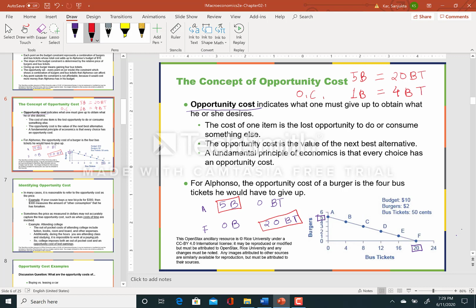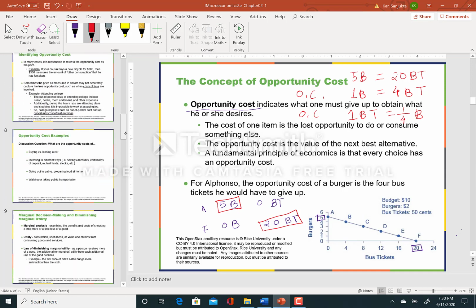That means if he is buying 1 burger, he cannot buy 4 bus tickets. Flip it: the opportunity cost of 1 bus ticket is equal to 1/4 of a burger. This is how you use the concept of opportunity cost.